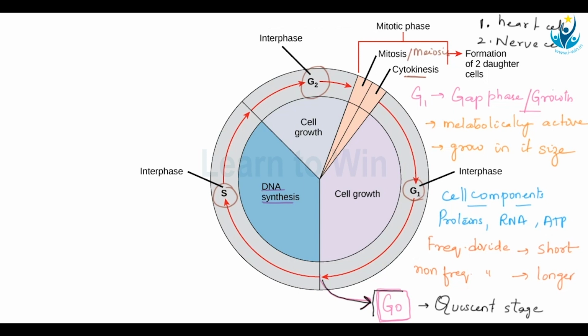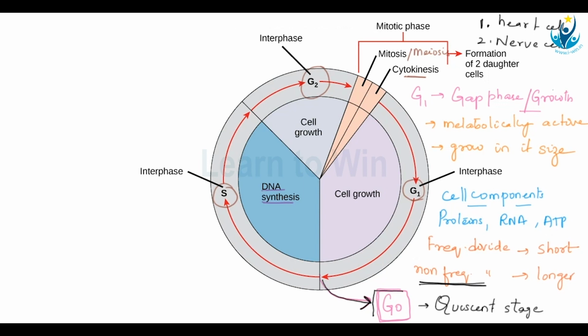Both of them, they do not divide. If, let us say, by an injury an existing cell dies, it is replaced by another cell, but the cell will not divide on its own. So the only time that these cells will divide is to replace a dead or an injured cell. So we can say that they are those non-frequent dividers.